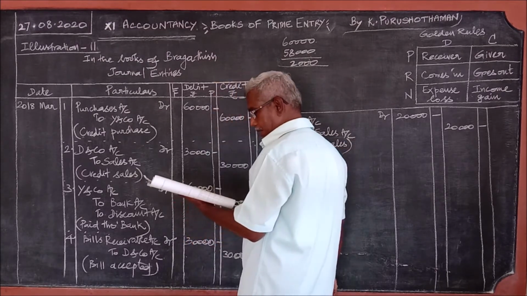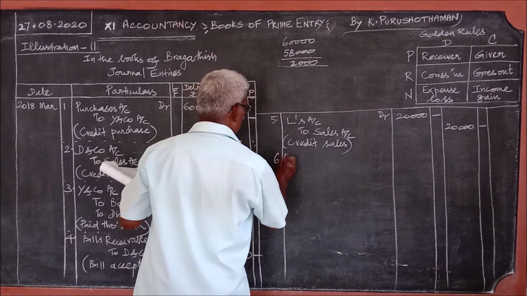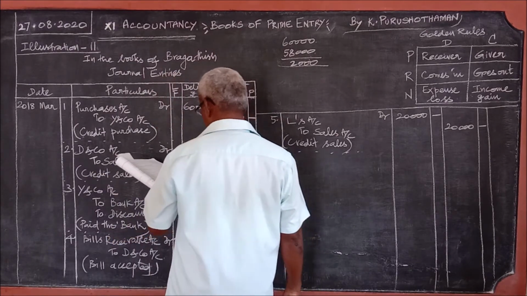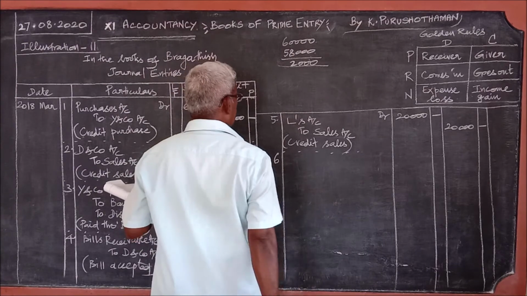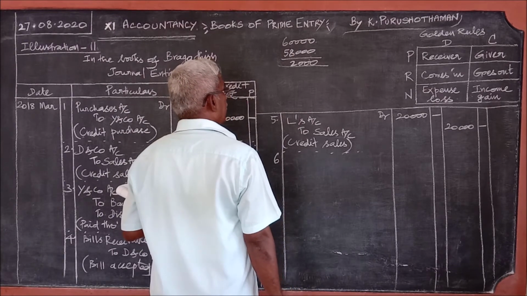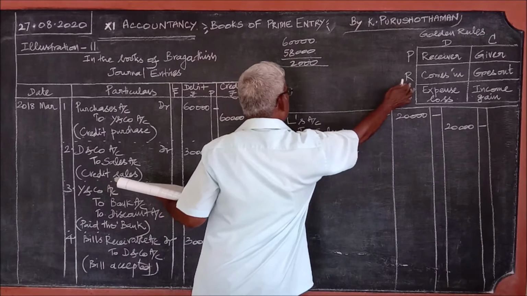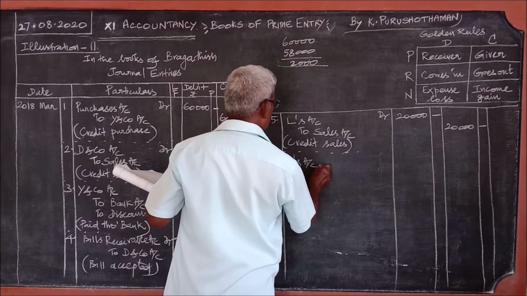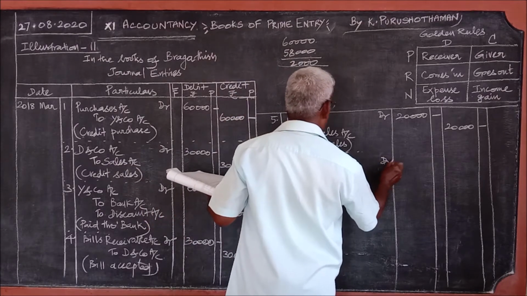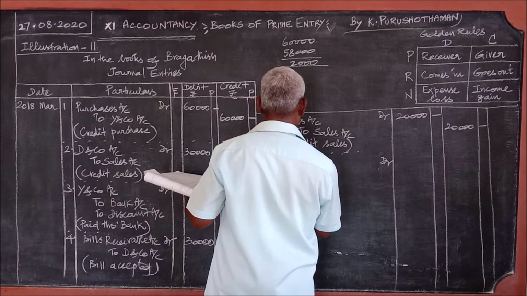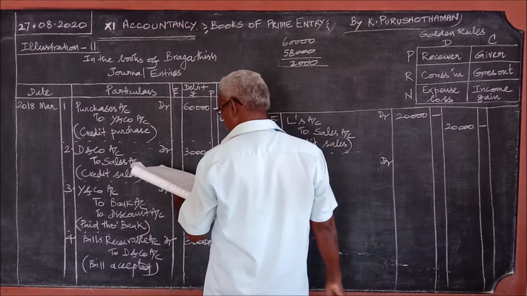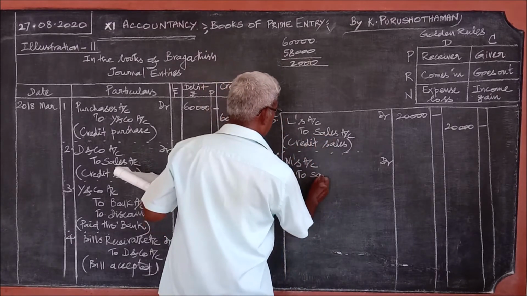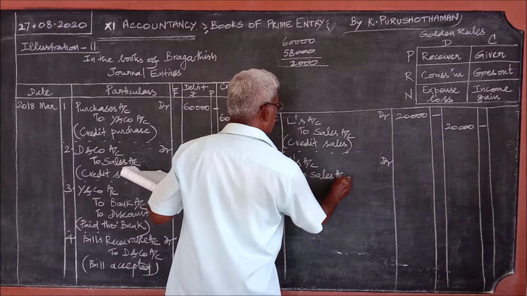Then after the fifth, the sixth one, leaving one line gap. Sixth one, sold goods to M on credit. The same thing. Now it is M. M is the receiver because it is a credit sale. No cash will come in. So M's account debit. Goods go out, but we don't write the goods account here, we write only sales account.